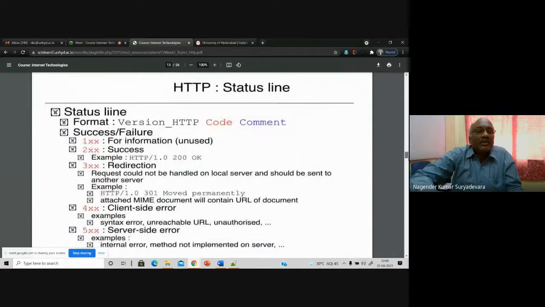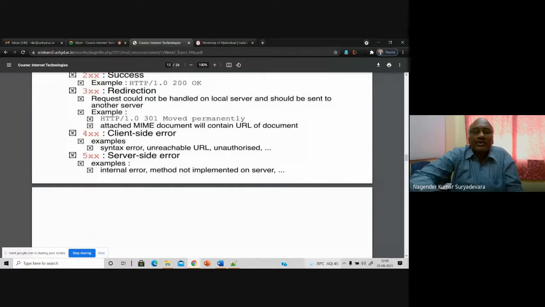Let us see. These are the codes that you get back. 200 is a success, meaning that the web page is there, so that's why it is giving success. If that is moved to some other location or some other service, it is a redirection. 404, you might have seen the 404 code. It means that the request is not available, or the web page is not available. There are different types of error codes, and all these codes will be helpful for you. Not only the 100s or 200s, you will have many others, including 600s and 700s. But these are the basic things that you need to be aware of.